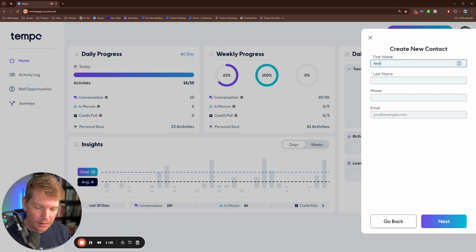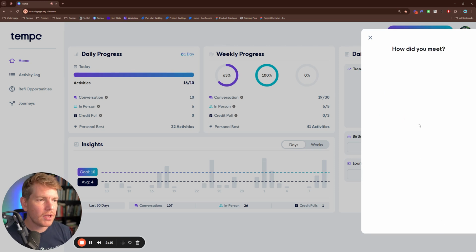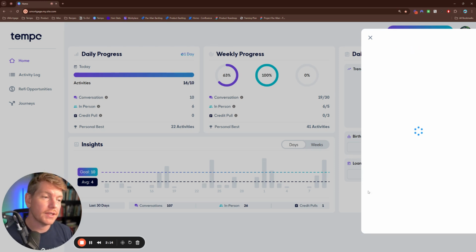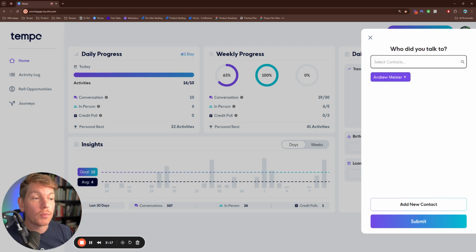You simply do that here, Andrew Meister. And then we know his number is 8675309, and we know his email address here. Once you're done entering his contact information, you'll go here. This screen is actually going away. It's an existing relationship. And you will be directed right back here.